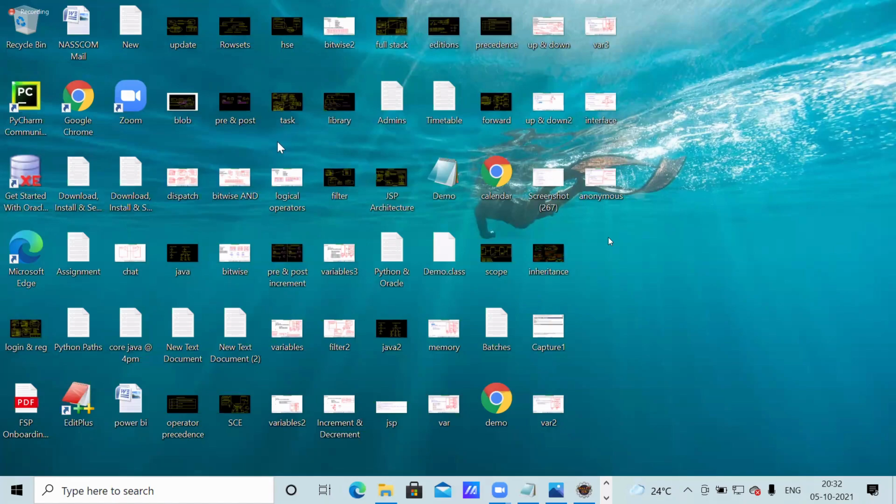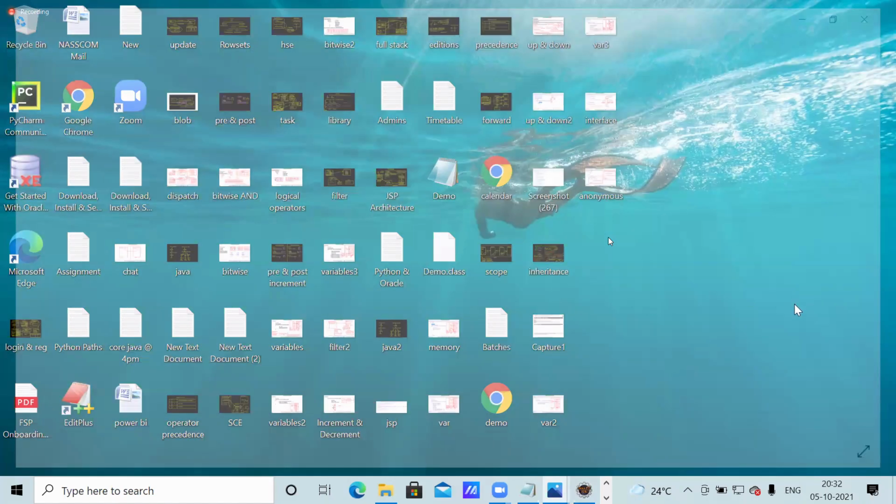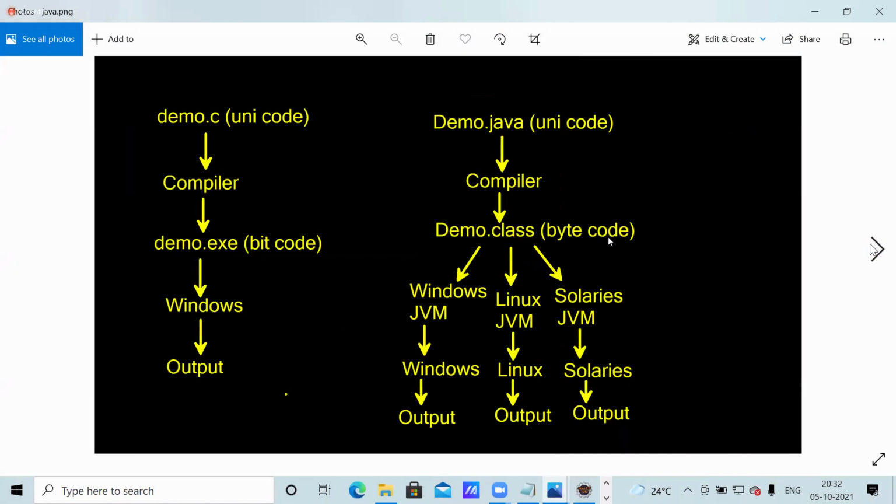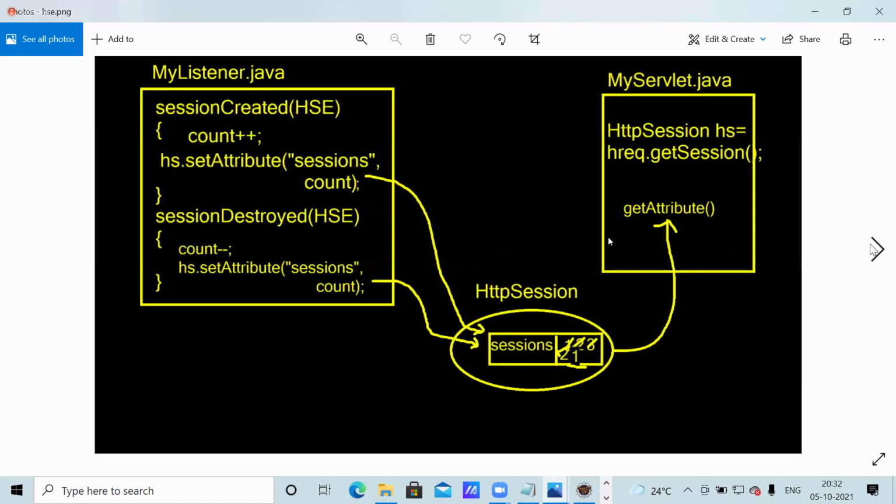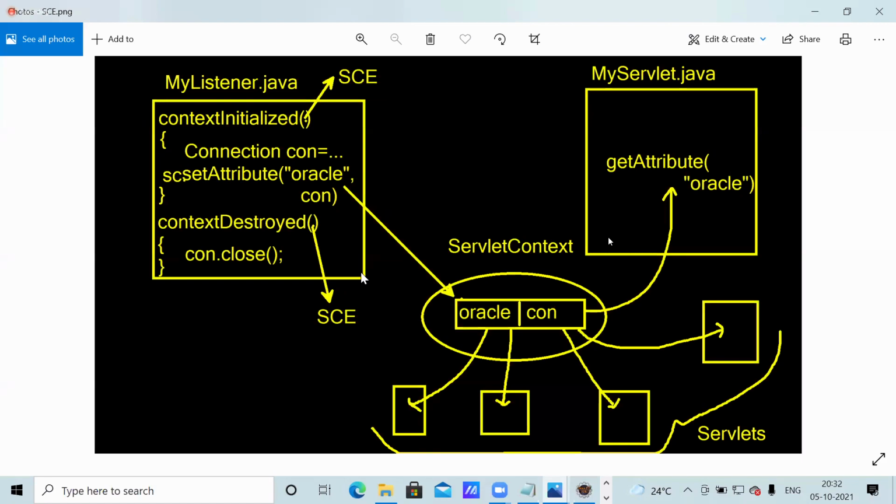The listener program: here the connection is established, and that connection will be placed here. This connection we can access here also, and we can access it in another program also. It is possible. This is the best option.